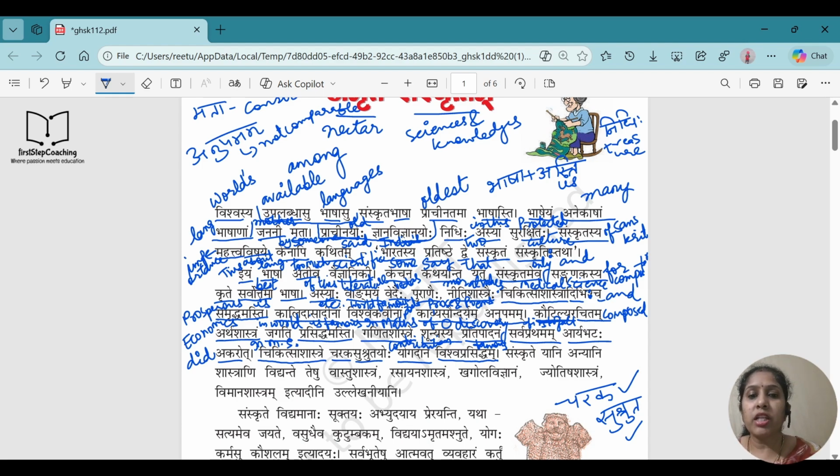And why are we talking about these people? Because these people had written all these scriptures, these books, in Sanskrit only. Sanskrite means in Sanskrit. They are talking about Saptami Vibhakti, so it is in Sanskrit. Yani means what all or which all. Anyani means other, which all other. Shastrani means scriptures or books, we can say. Vidyante means are or are there.